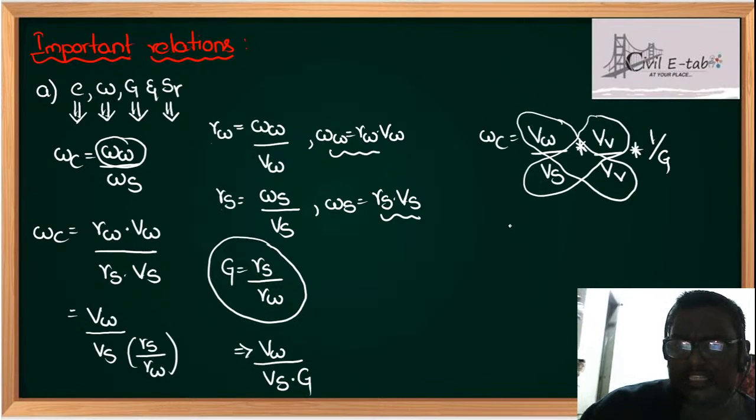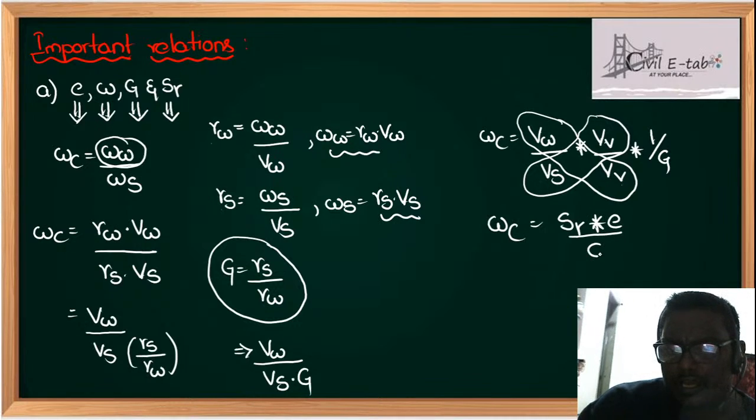Volume of water by volume of voids is the degree of saturation, and volume of voids upon volume of solids is the void ratio, upon G. Now from this you can find that e is equal to w G upon Sr. This is the formula.